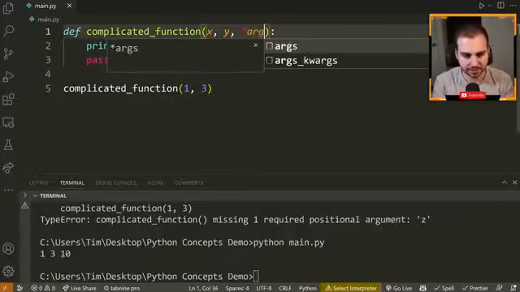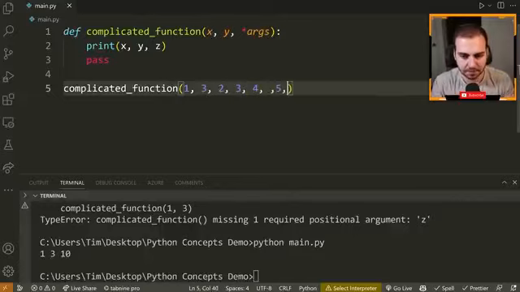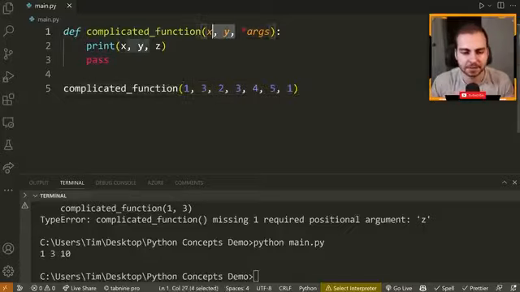Now we have something referred to as *args. Now what this allows us to do is actually accept any number of positional arguments. So I can pass a bunch of arguments like this, okay? I can pass no additional arguments. I can pass 1, 2, whatever. It's any number after my positional arguments.